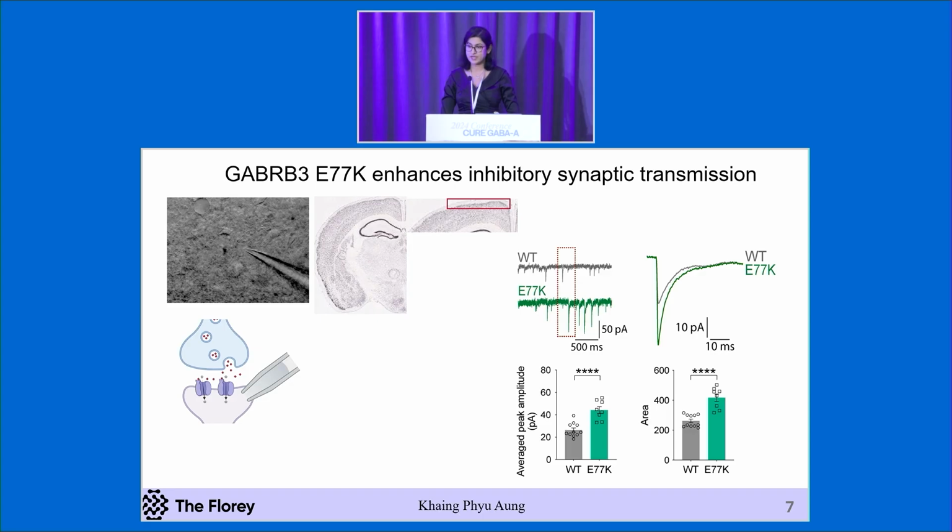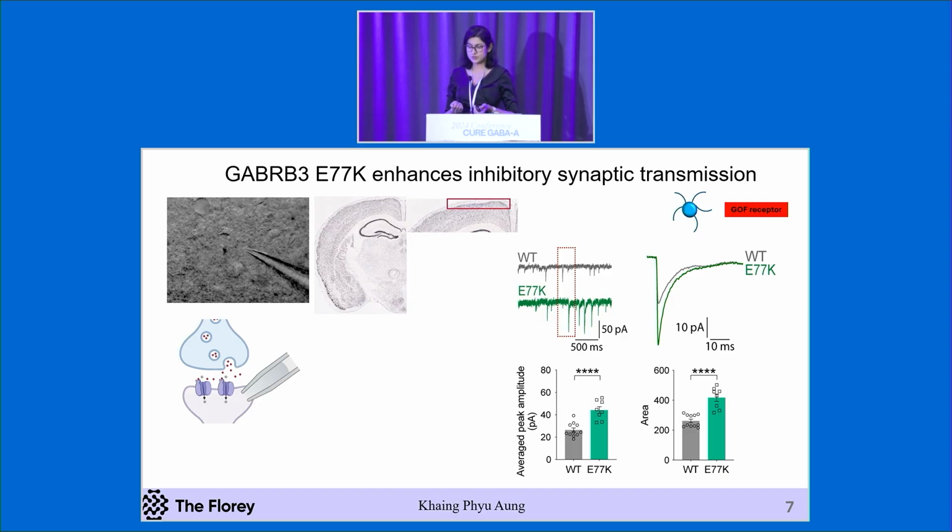curve of the recorded GABA-mediated IPSC are significantly higher in mutant mice, confirming the gain-of-function mutation of the GABA receptor in these mice. This is a very exciting finding for us, as we now recapitulate the gain-of-function biophysical data from frog oocytes and prove that the GABA receptor here in E77K mice also shows gain-of-function characteristics at the synaptic level. However, this does not tell us yet how a gain-of-function characteristic leads to increased network excitability.